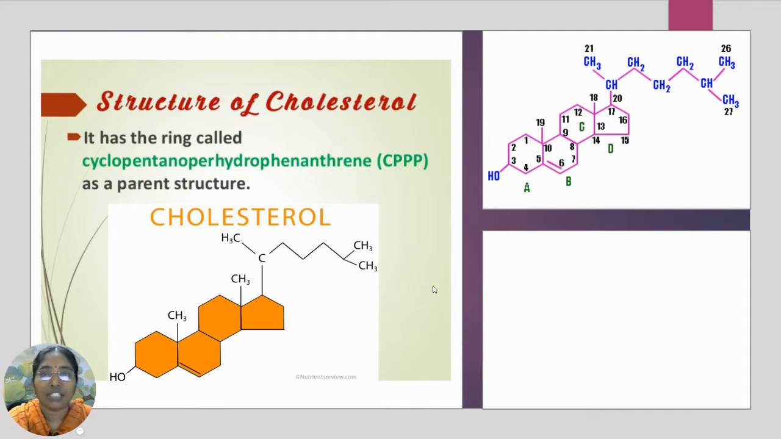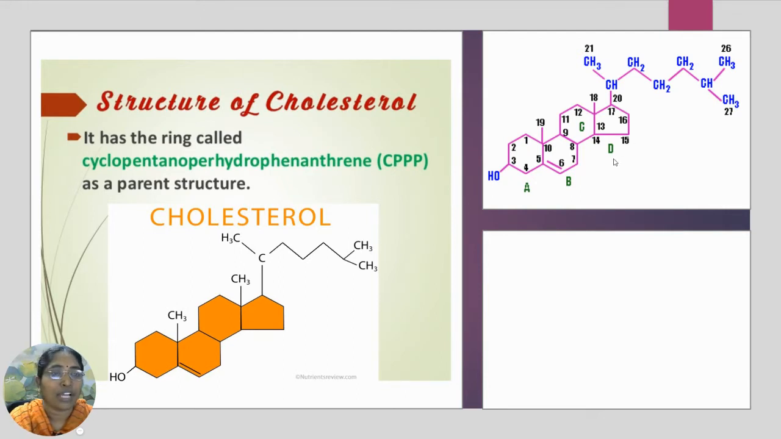The structure of cholesterol has a basic nucleus known as the cyclopentanoperhydrophenanthrene ring, known as the CPPP. This ring acts as the parent structure. This is the cyclopentano, a 5-membered ring, and this is the phenanthrene nucleus. This cyclopentanoperhydrophenanthrene ring acts as the parent structure of cholesterol.